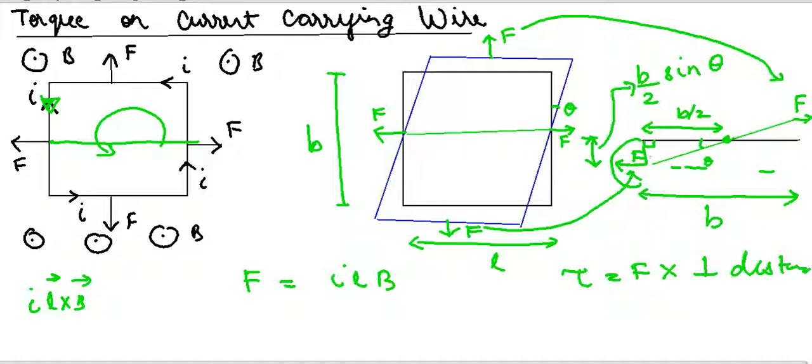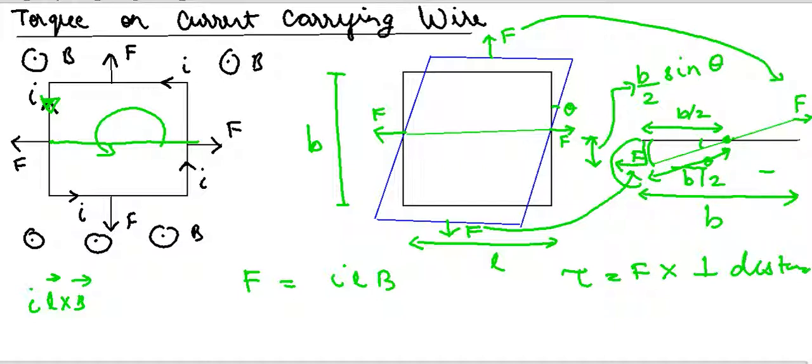From simple trigonometry, when I rotate it, this will be b by 2. Earlier this one was b by 2. When I rotate it, because the length is always constant, I am not changing the length of the wire, so this comes like this.